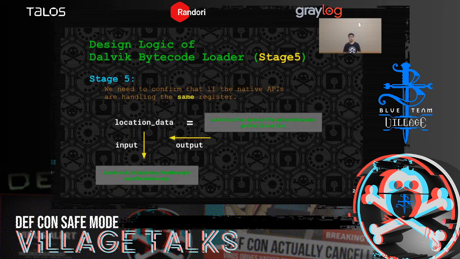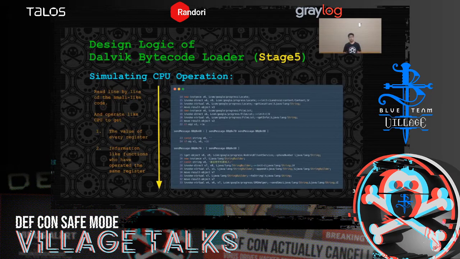Now, let's see the implementation of stage 5. Yes, this is the most important part. In stage 5, we need to confirm whether the native APIs are handling the same register. Let's use the send example: send out your location data by using SMS. When native API get cell location is called, it will return the location data of the cell phone. And what we do in stage 5 is to check if the outer native API send text messaging sends out the location data returned from get cell location.